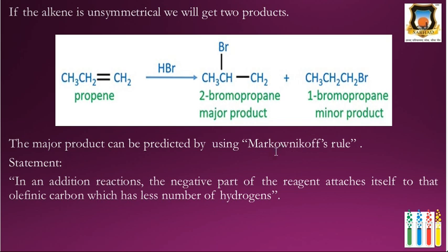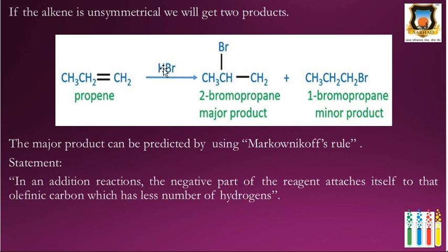If we see the mechanism of this reaction, the first step is the attack of the pi electrons on H plus. It undergoes protonation and gives a carbocation. When the hydrogen attaches to the first carbon, it gives a secondary carbocation. Therefore, this reaction always proceeds through the formation of the more stable carbocation.